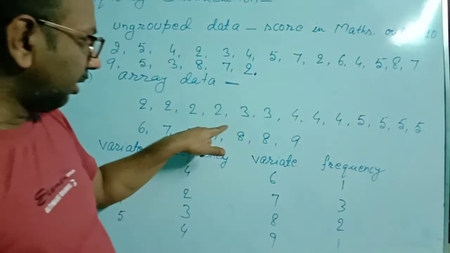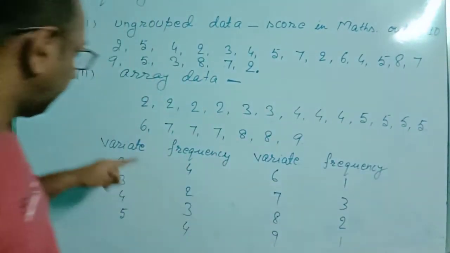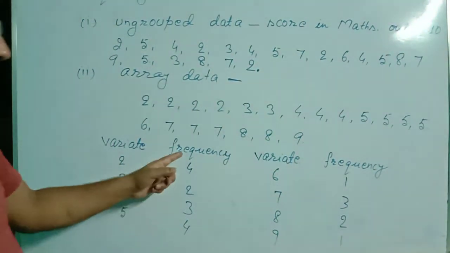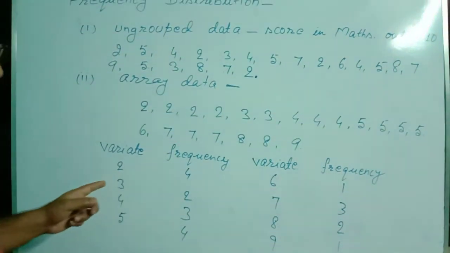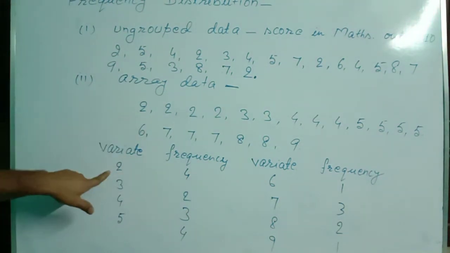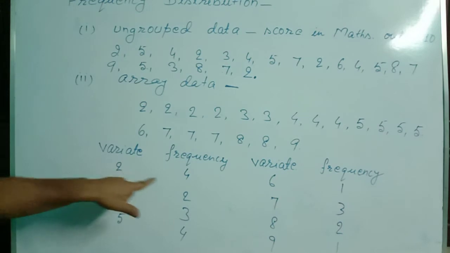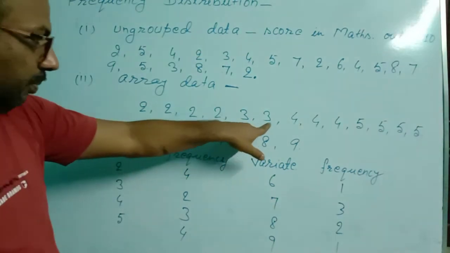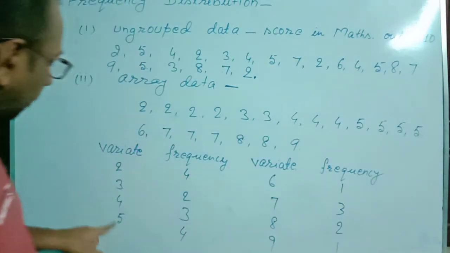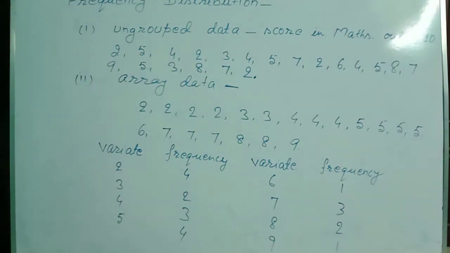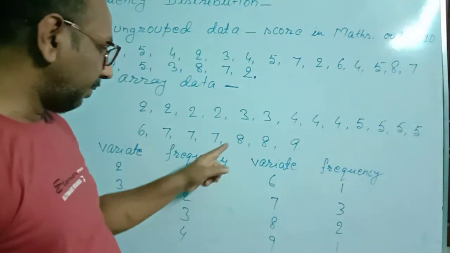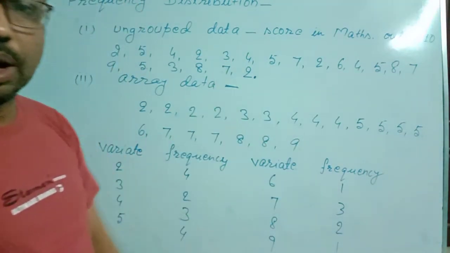I wrote all the variates, and in the frequency column, I wrote the repetition of variates. 2 is repeated 4 times, so the frequency of 2 became 4. 3 is repeated 2 times, so the frequency of 3 became 2. 4 is repeated 3 times, so the frequency of 4 became 3. In this way, frequency of 5 is 4, frequency of 6 is 1, frequency of 7 is 3, frequency of 8 is 2 and frequency of 9 is 1.